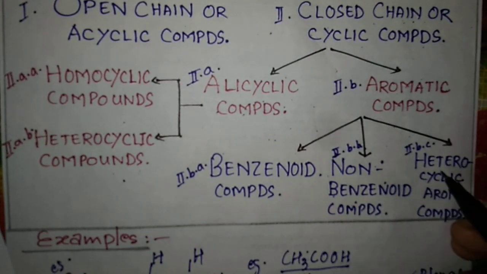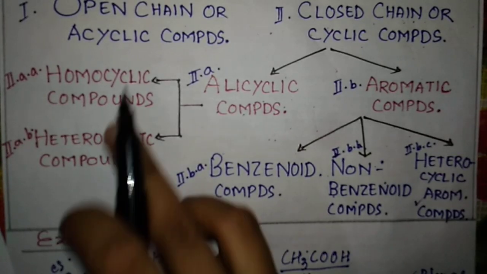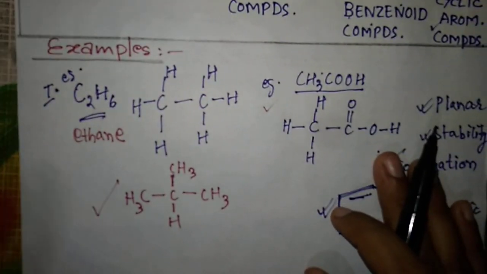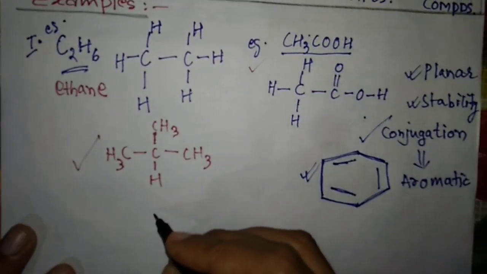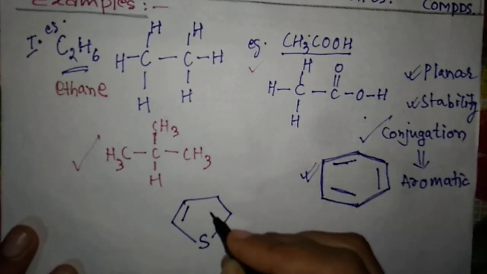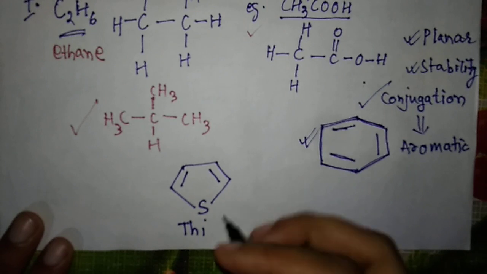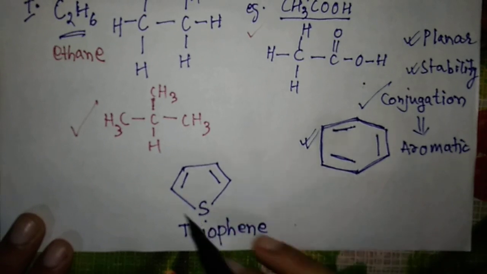Now we come to the last one, which is the heterocyclic compounds, and they are aromatic. Here also we have learned heterocyclic, but that was aliphatic, and this is aromatic. So, heterocyclic compounds which are aromatic, examples. I have already explained that they contain atoms other than carbon, right? So one or two examples I'll show you of heterocyclic aromatic compounds. Thiophene. Okay, this is thiophene. So these are heterocyclic.